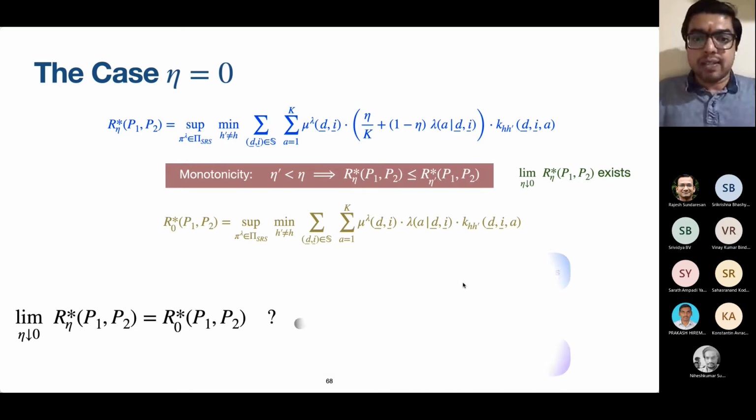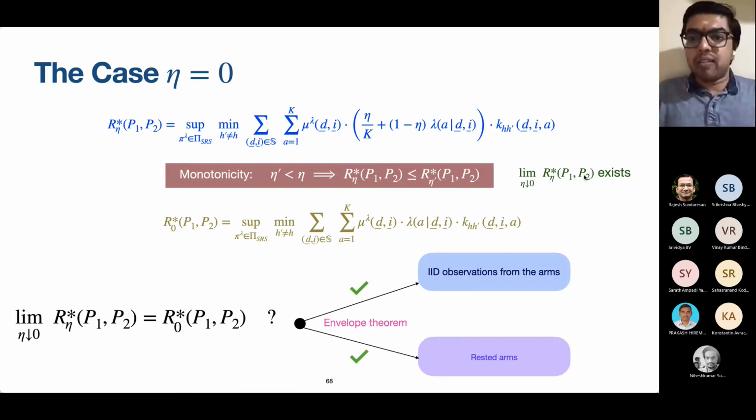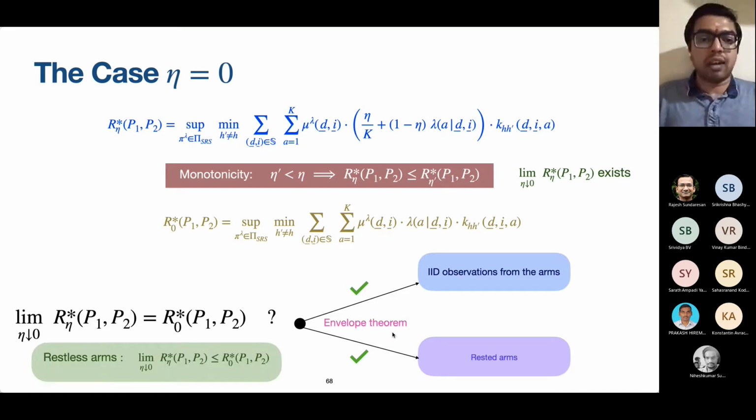What we are able to show is that there are two quantities. One is the limit as eta goes to 0 of the expression of the lower bound for the case in which eta is strictly positive. This limit is there, and then there is of course the quantity which is obtained by plugging eta equal to 0. Do these match is the question. Okay, the thing is that in the IID setting and the rested arms setting, these match, and this can be shown by the envelope theorem. In the restless setting, it is not clear. We only know that this limit is at most the value that would have been true if eta were 0.